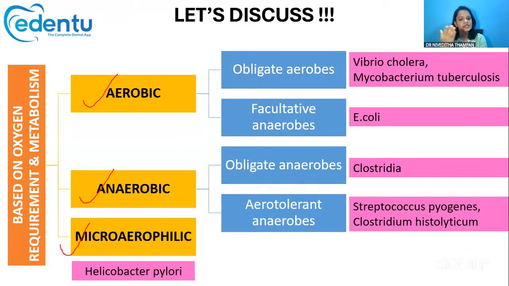Then we have obligate anaerobes, just the opposite of obligate aerobes. They strictly do not need oxygen. If oxygen is present, it is toxic to them; oxygen is like a poison to them. They perish in the presence of oxygen. Such organisms are called obligate anaerobes, and the example is Clostridia.